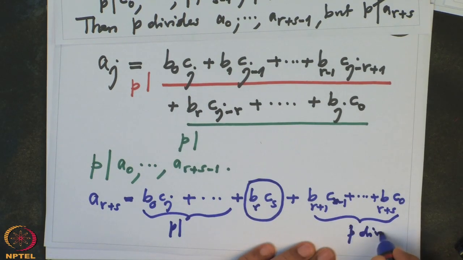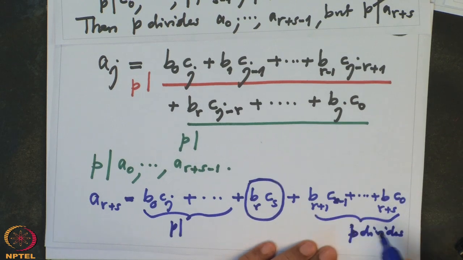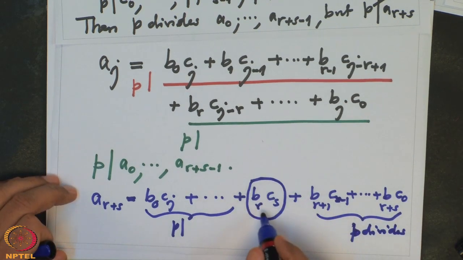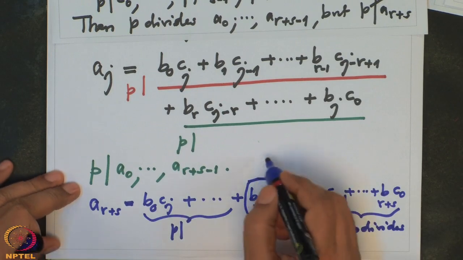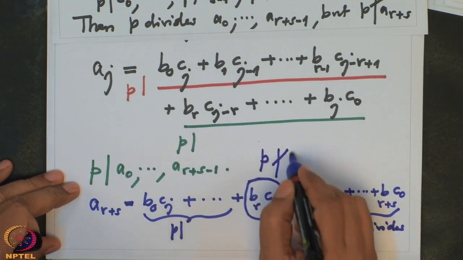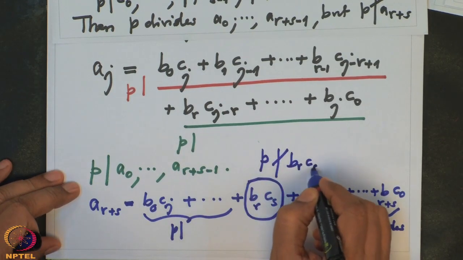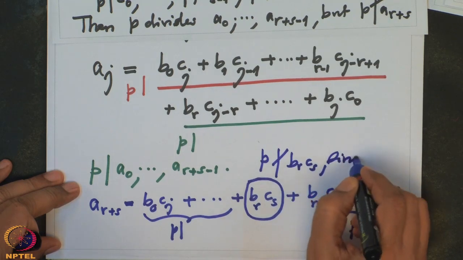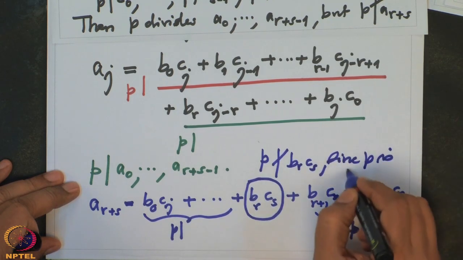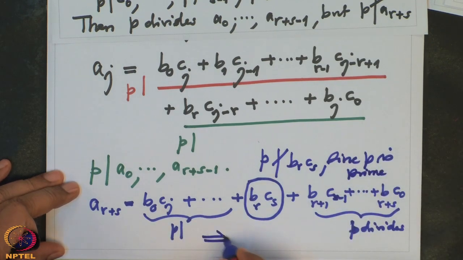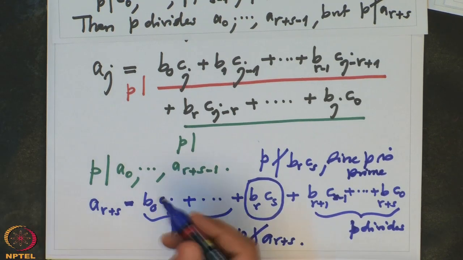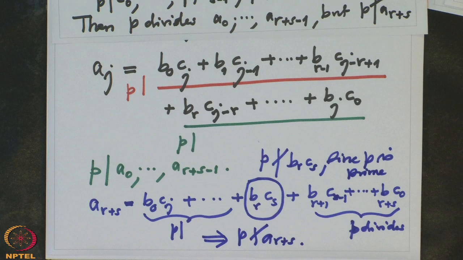And this one, p neither divides Br nor p divides Cs. So because p is prime, p doesn't divide Br times Cs. Therefore, p cannot divide it. That proves p doesn't divide A of r plus s. That proves the lemma.